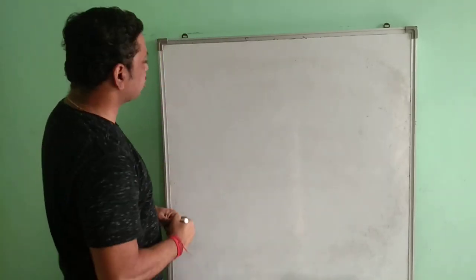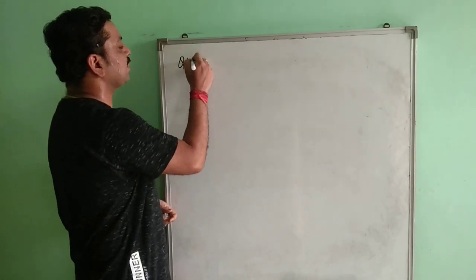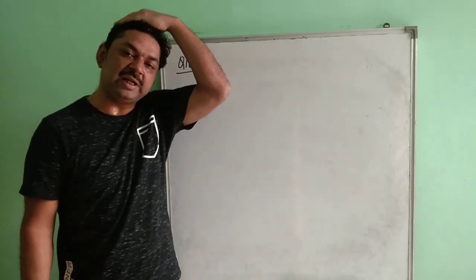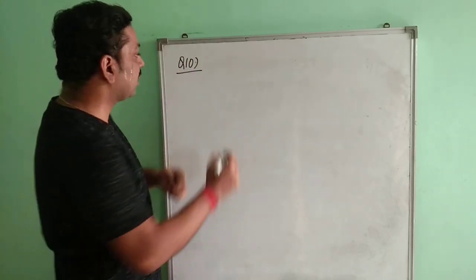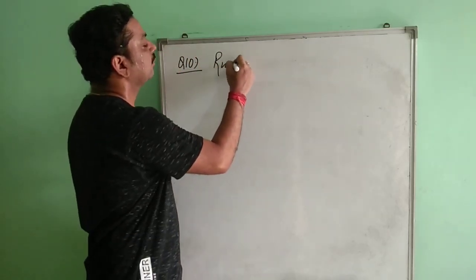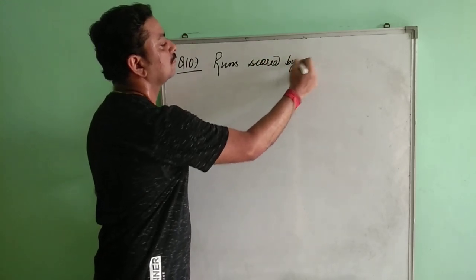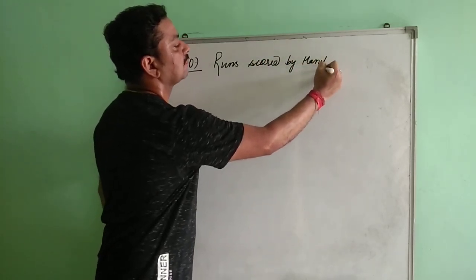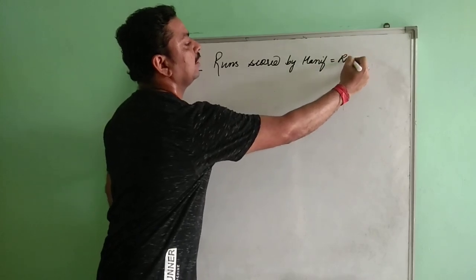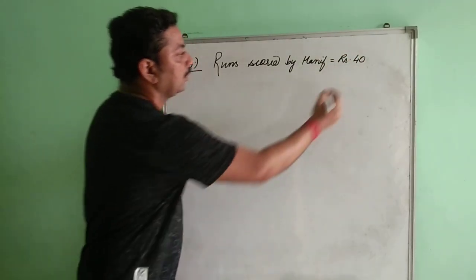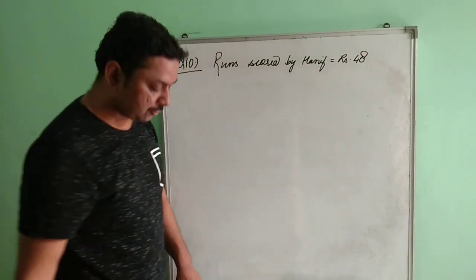Now with your last question, question number 10, which is being given in your book. It says that Hanif scored 48 runs. Clear? So runs scored by Hanif, rupees 48.